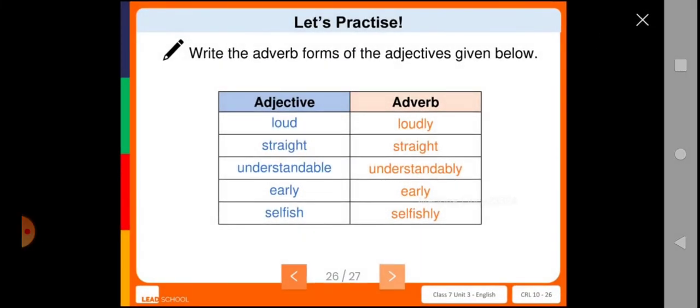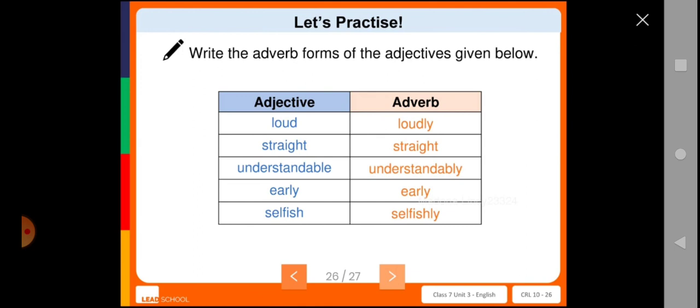Here are some examples of adjectives changing to adverbs. Loud, loudly; straight, straight. This straight is the irregular adverb. Then understandable, understandably; early, early; selfish, selfish.